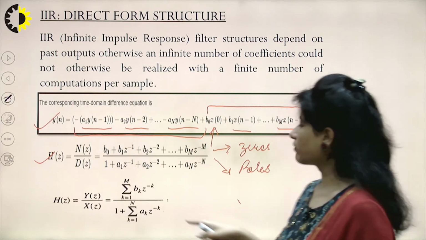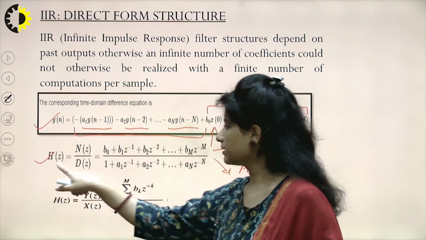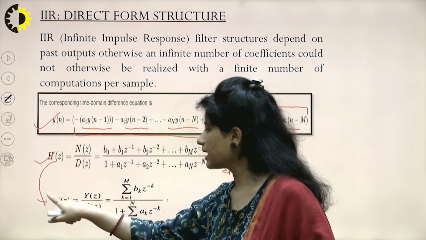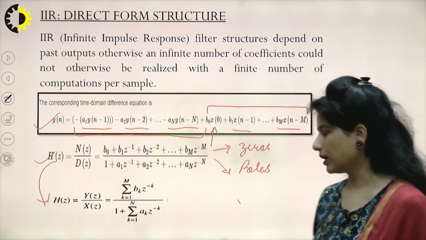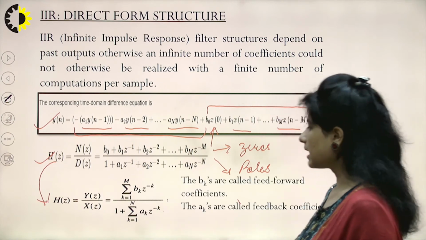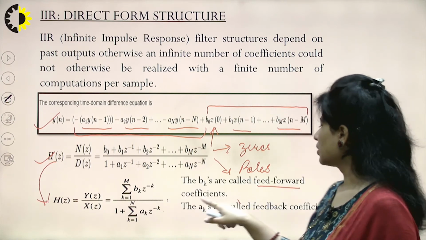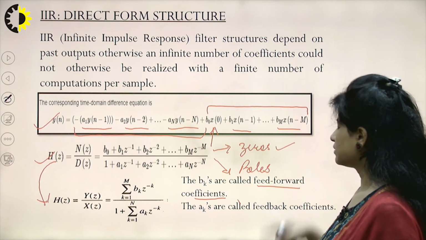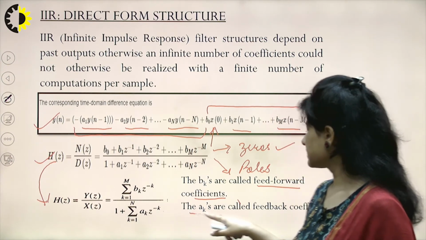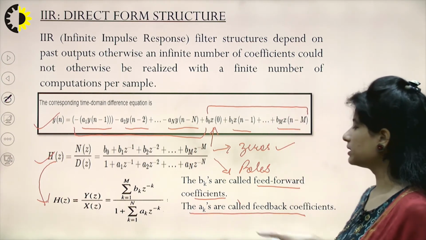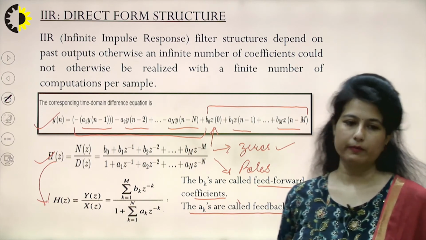Another concise form of representation is like this, derived from this particular equation as a summation, where these bk's are my feed forward coefficients, talking about the zeros of the system, and ak's are the feedback coefficients, talking about the poles of my system.